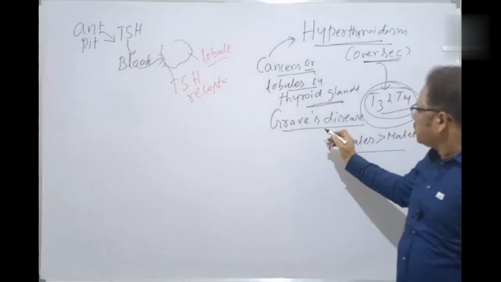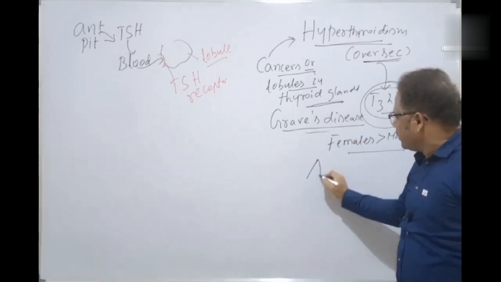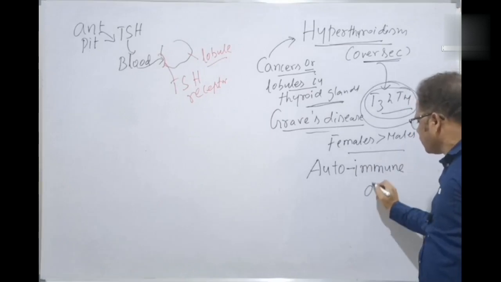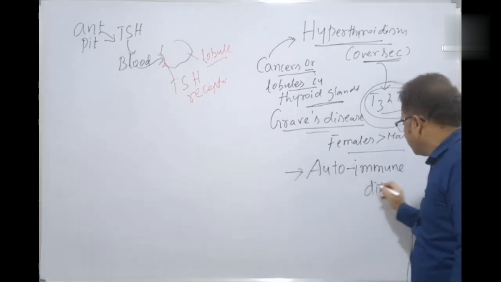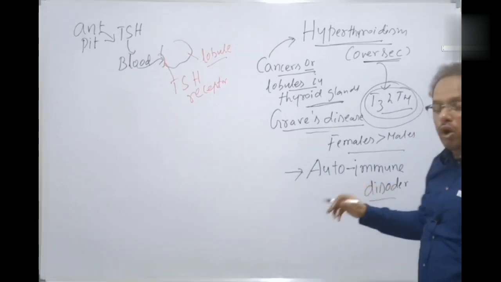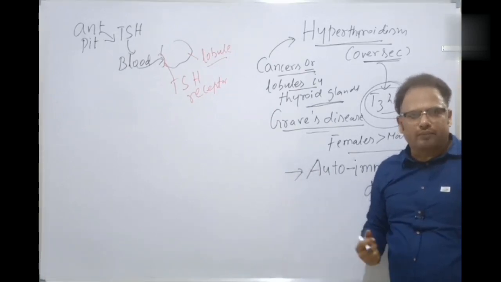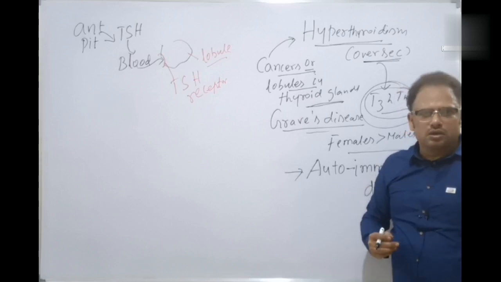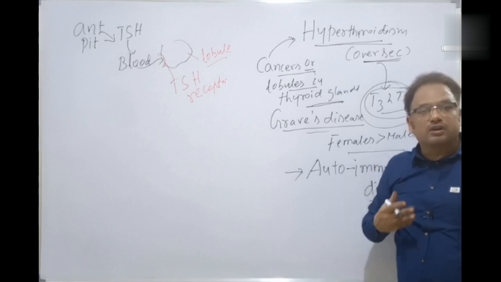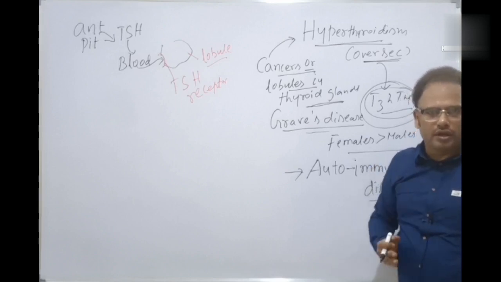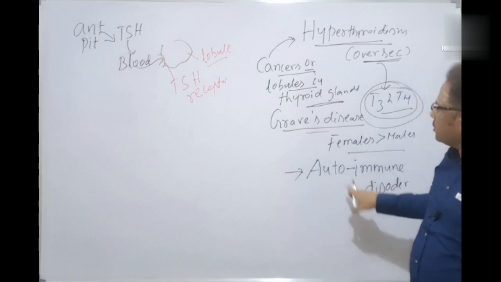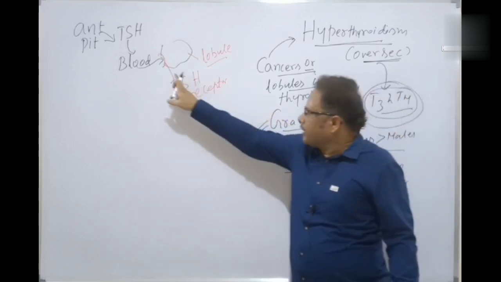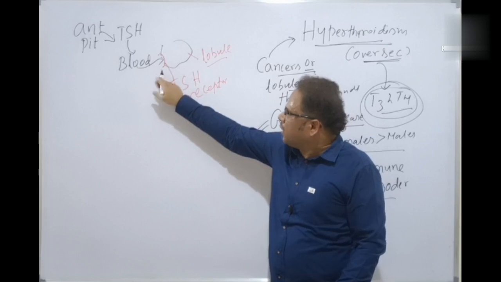But this is an autoimmune disorder now. What is an autoimmune disorder? Graves' disease is also an autoimmune disorder. I told you what an autoimmune disorder is just a few minutes back. The person's antibodies turn against the body's own organs. Instead of protection, the antibodies turn against the person's own organs. That's called an autoimmune disorder. So here, actually the TSH receptor should be binding with which one?